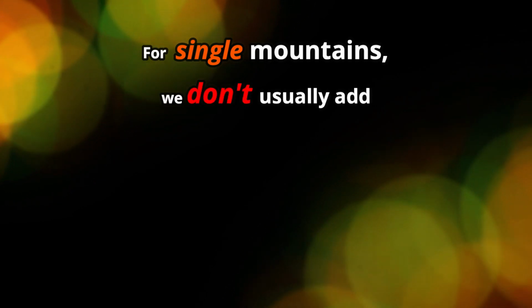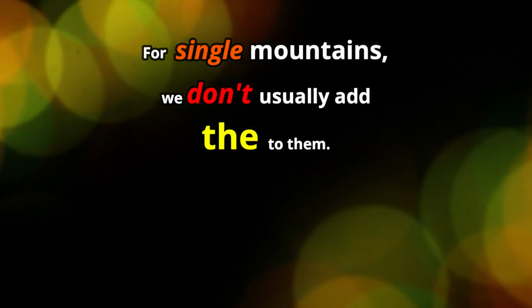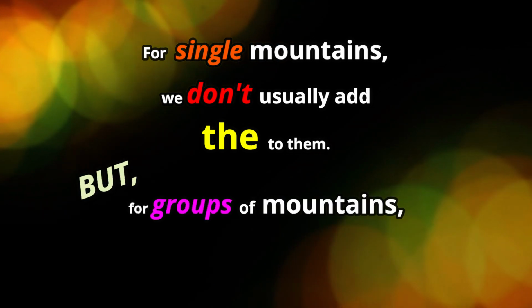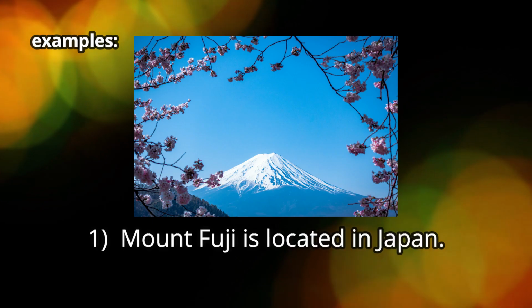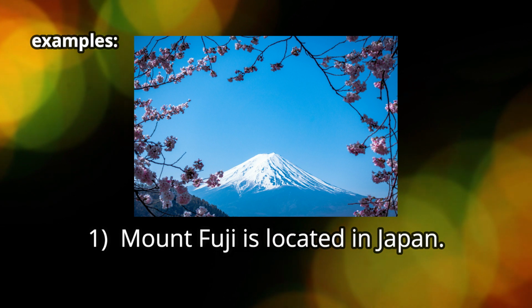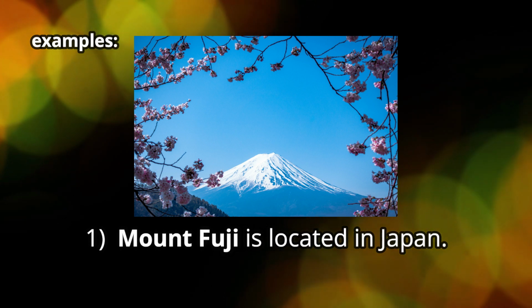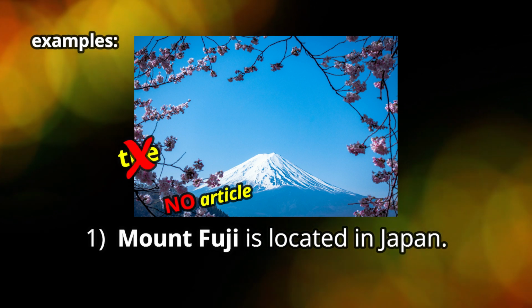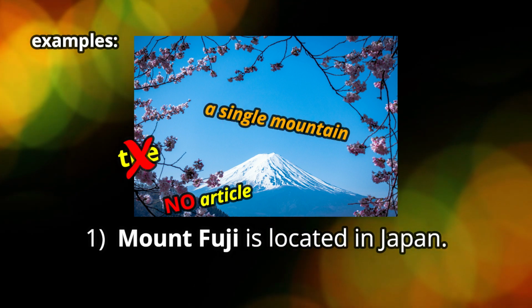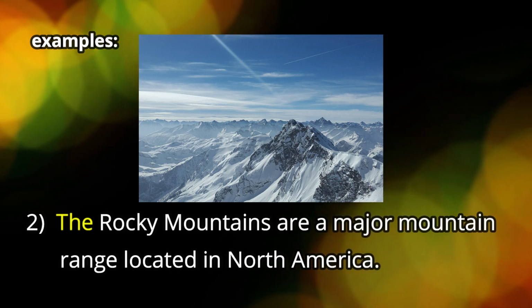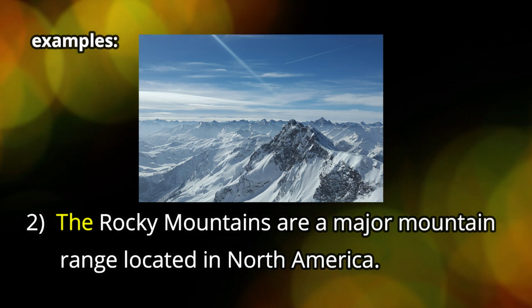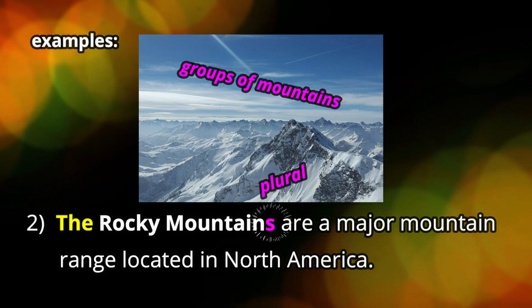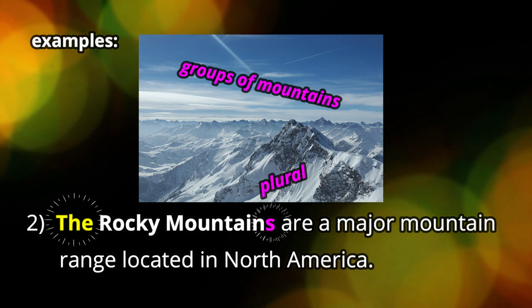And finally, we come to single mountains. We don't usually add the to them, okay? But for groups of mountains, we do add them. Let's look at the examples. In number 1, Mount Fuji is located in Japan. You see, Mount Fuji, there's no article, there's no the there, okay? It's a single mountain. But in number 2, you see, the Rocky Mountains are a major mountain range located in North America. So we have the Rocky Mountains, which are plural, and we use the. Okay, got it?